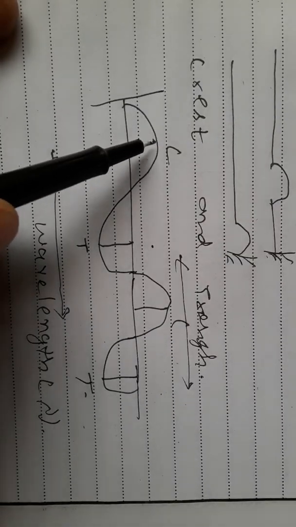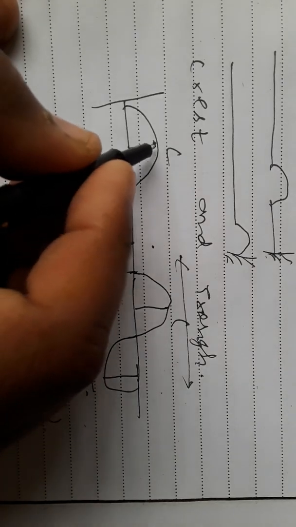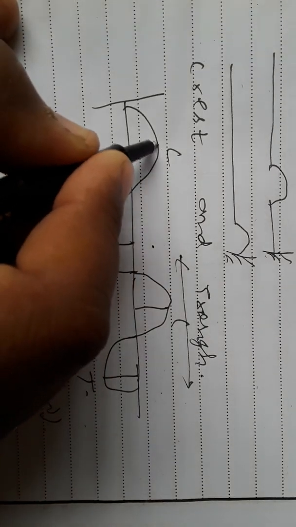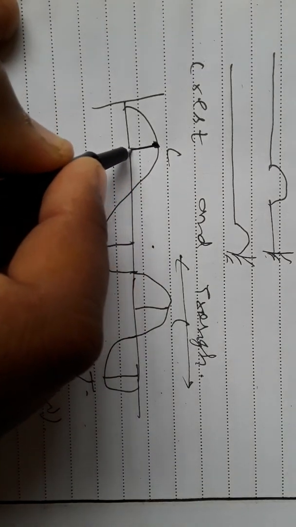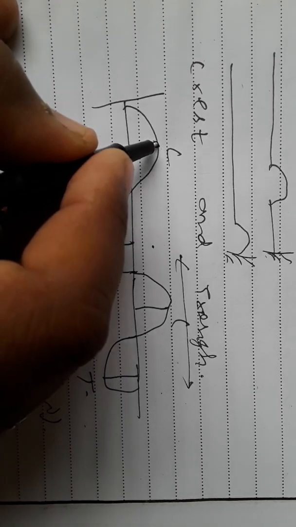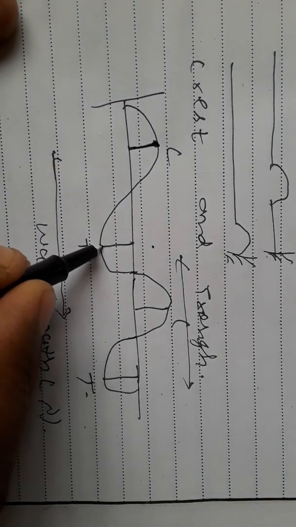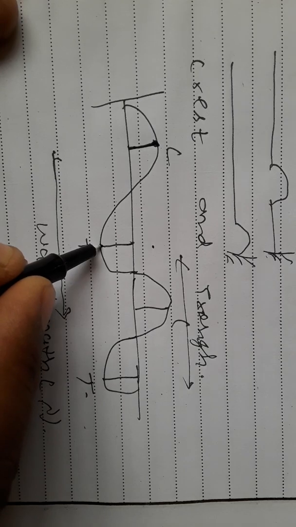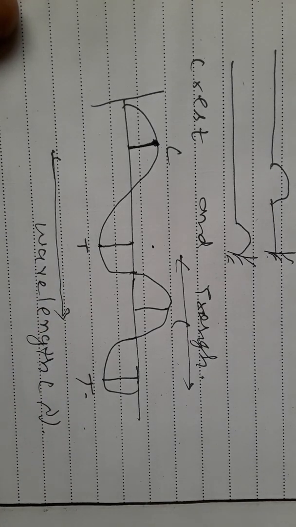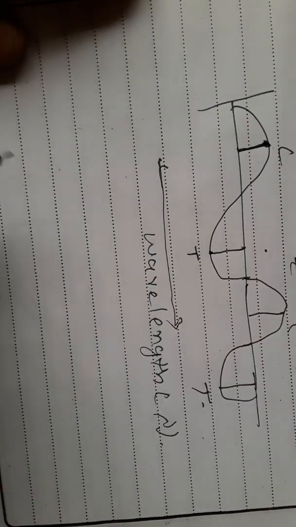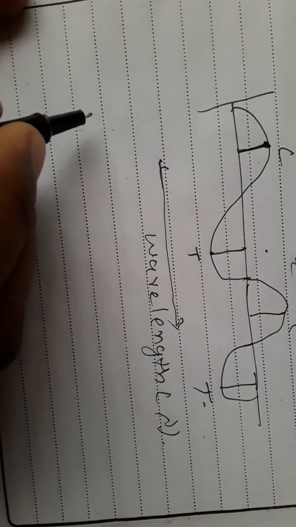How can we define crest here? The maximum displacement in elevation is known as crest. The maximum displacement in the form of a trough is known as trough. Second is longitudinal wave.